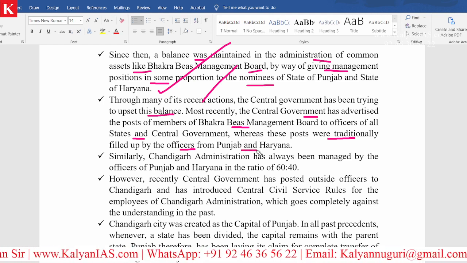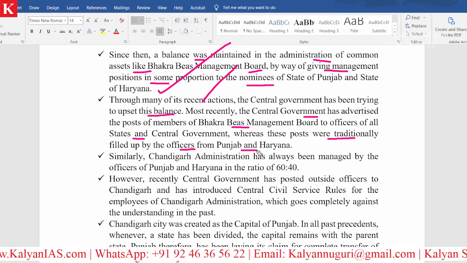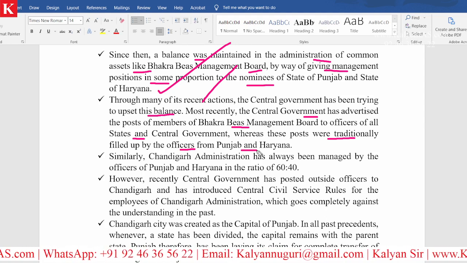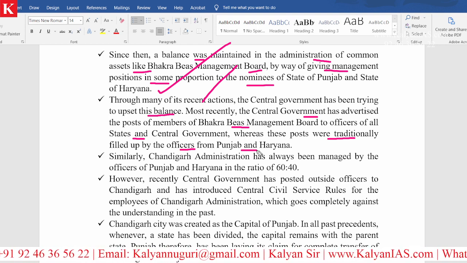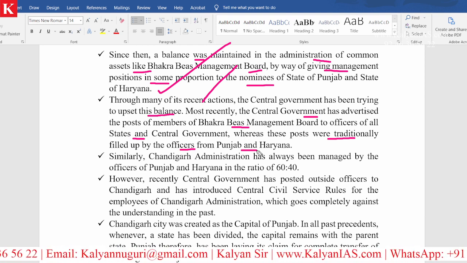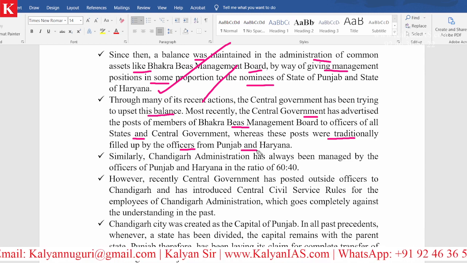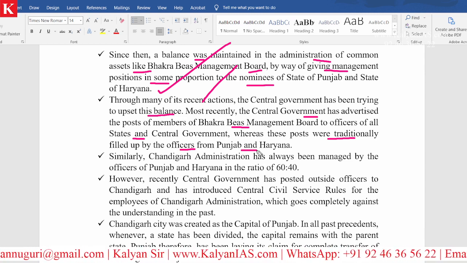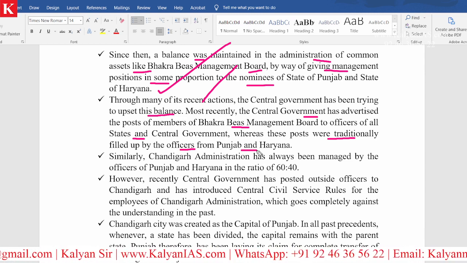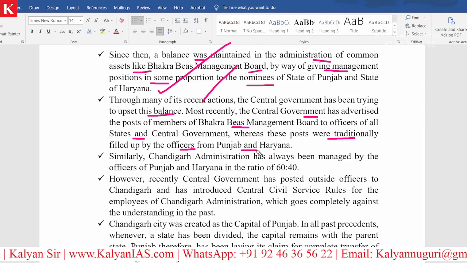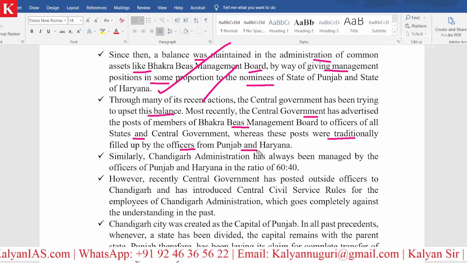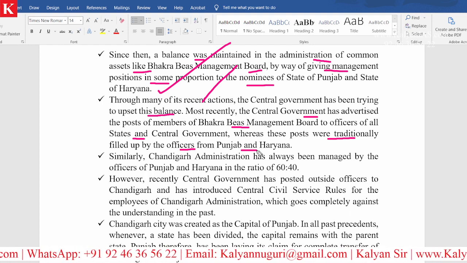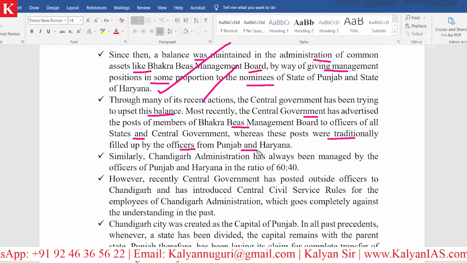Traditionally means from the beginning, only officers from Punjab and only officers from Haryana were being allocated to these particular positions. But now the central government released a notification: any officer from any state can be appointed as a member or officer in BBMB, and this is not liked by the state of Punjab.